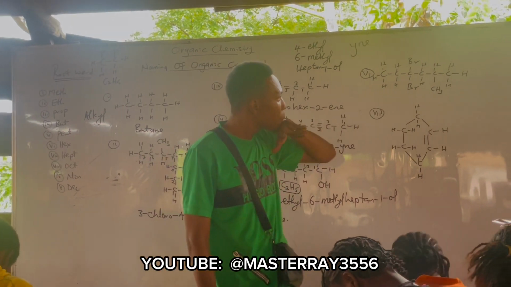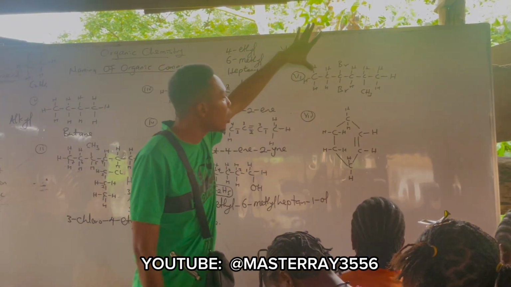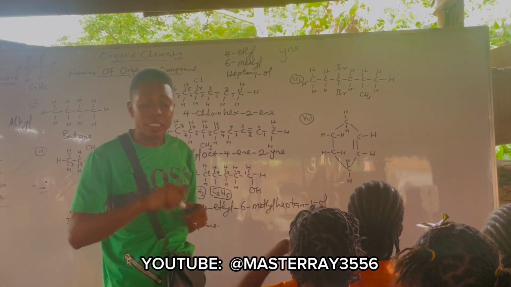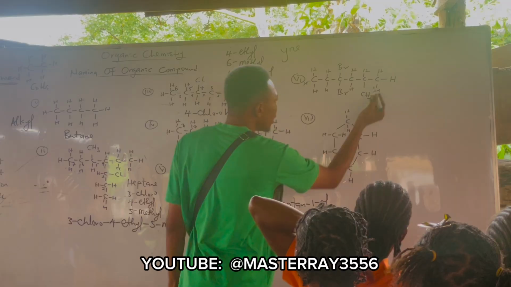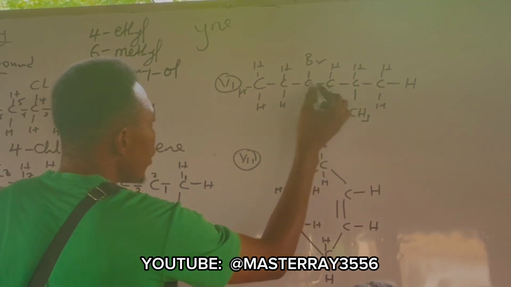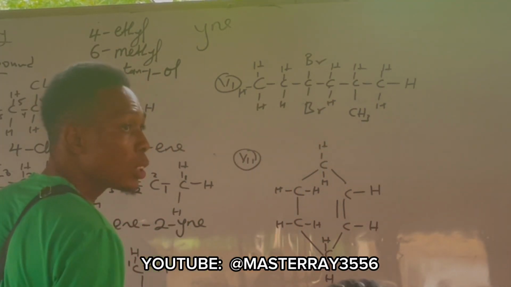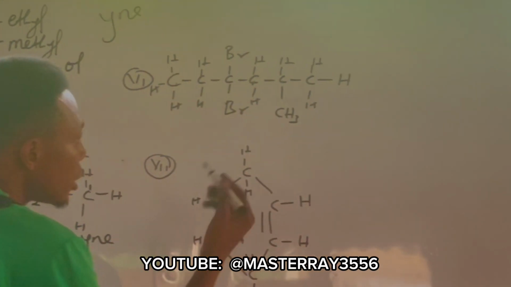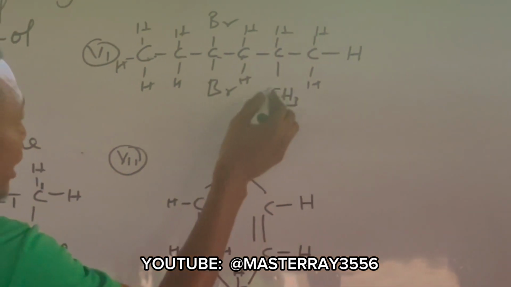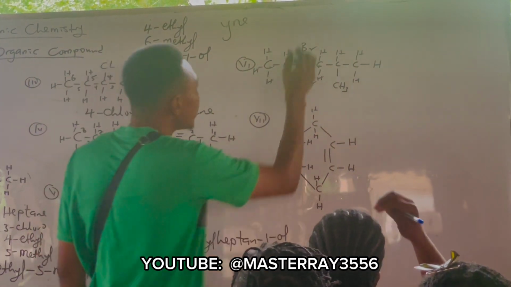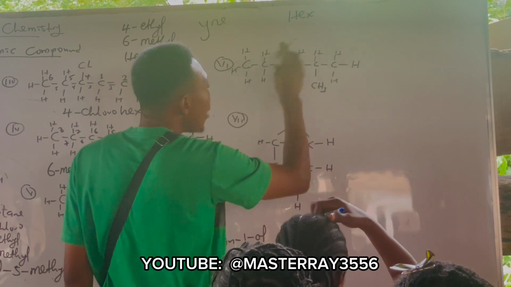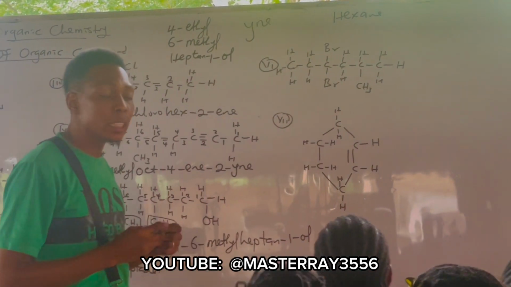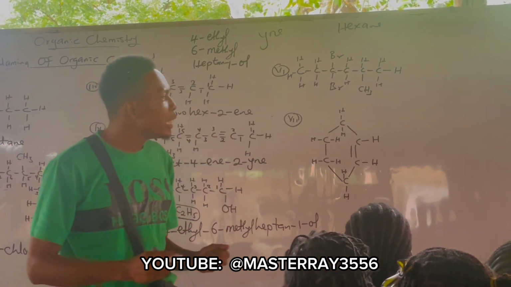So we have 2 left. Look at this. The longest carbon chain there is how many? 6. So let's confirm it. This is 1, 2, 3, 4, 5, 6. If I count like this, 1, 2, 3, 4, 5, 6. It's still 6, right? Yes. 6 is known as what? Yes. It's single bond, right? Yes. It becomes hexane. Alright.